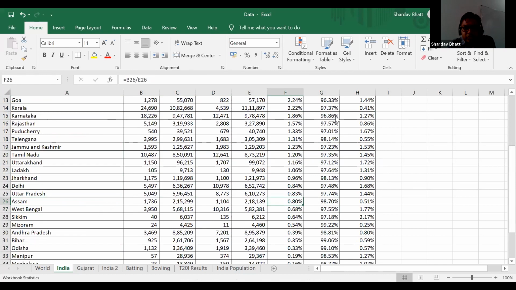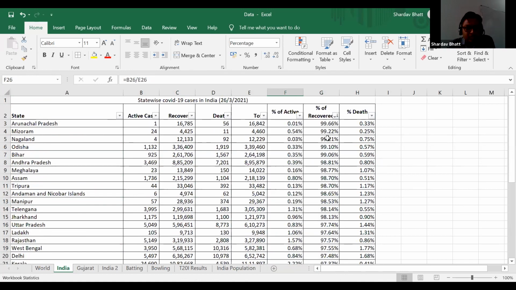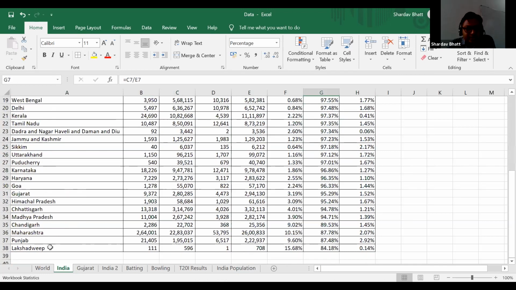Okay. Similarly, I can do analysis for percentage of recovered cases. So Arunachal Pradesh, Mizoram, Nagaland, Odisha, and more than 99% cases are recovered. Okay. But then the ratio is less in case of Lakshadweep, Punjab, Chandigarh, and Maharashtra.